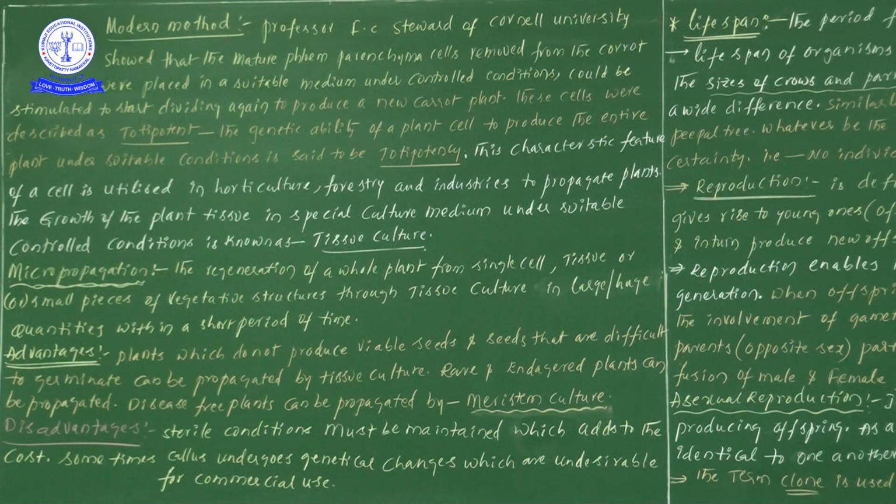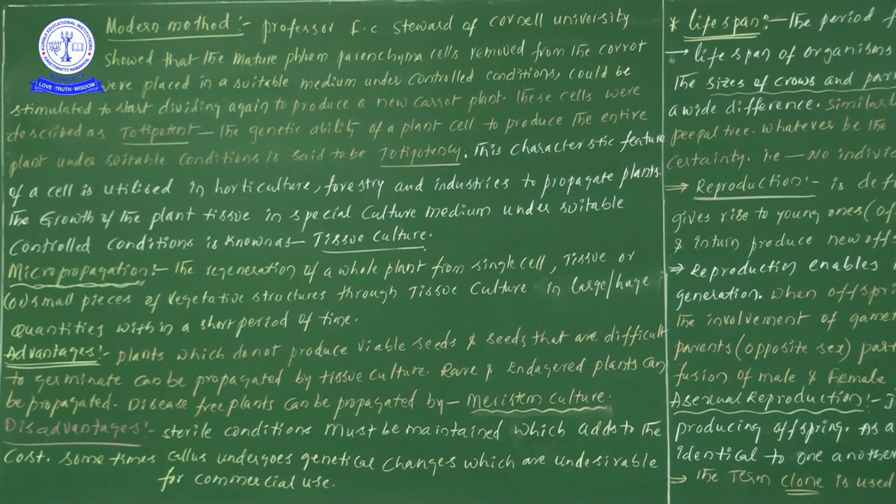That particular process we consider as tissue culture. I have already given this explanation, so we know tissue culture very well. The growth of the plant tissue in a special culture medium under suitable controlled conditions, in vitro conditions or simply laboratory conditions, is considered tissue culture.